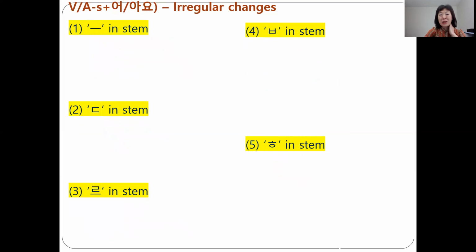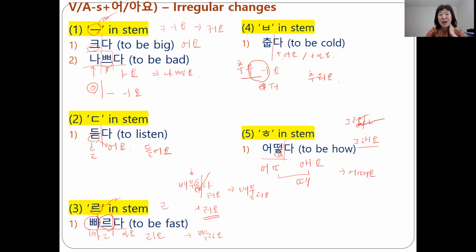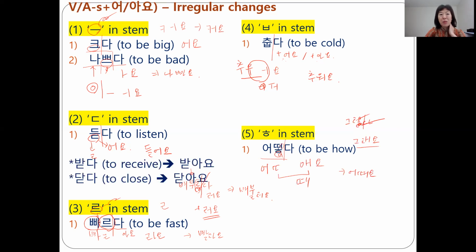But why are students confused? Because, 자, there are exceptions입니다. 자, 받다, 닫다, although they end in 디귿, the 디귿 doesn't change to 리을, right?